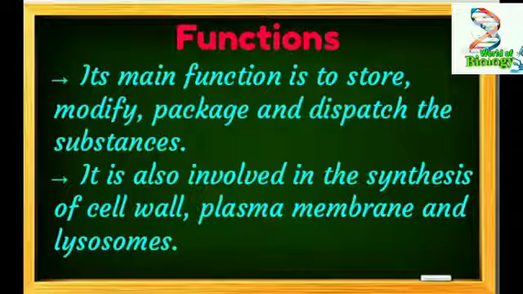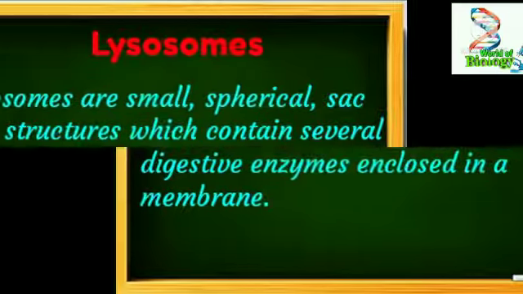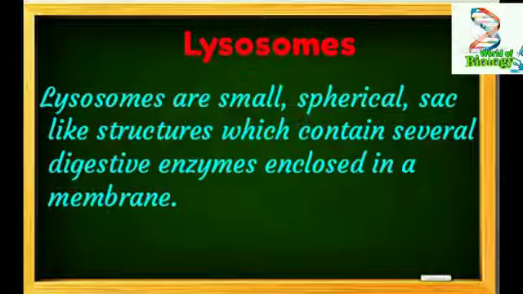extracellular targets, example zymogens. It produces vacuoles or secretory vesicles which contain cellular secretions, example enzymes, proteins, cellulose, melanin pigment, lactoprotein of milk, etc. Golgi apparatus is also involved in the synthesis of cell wall, plasma membrane and lysosome.